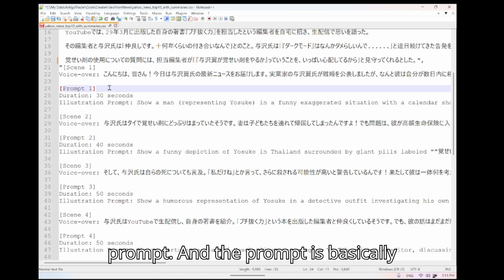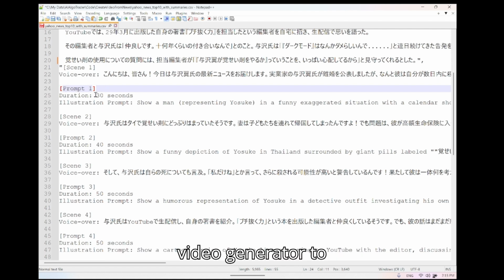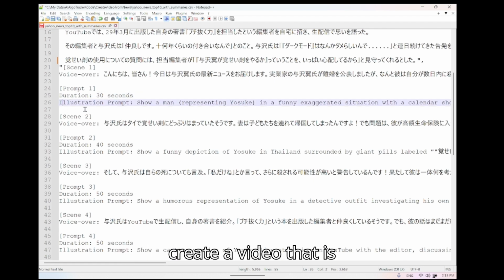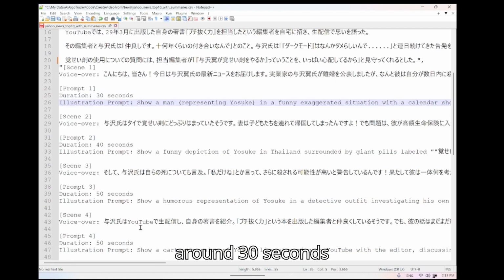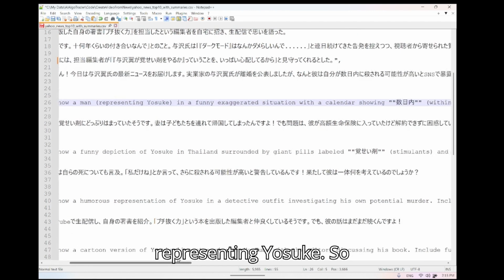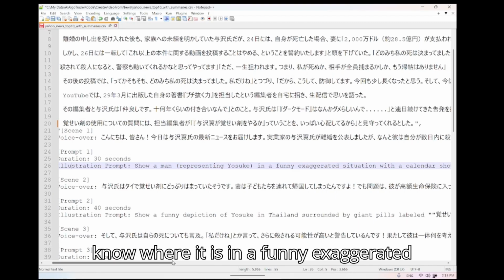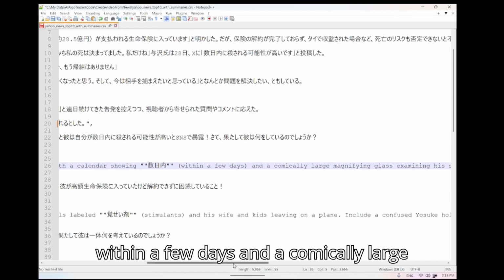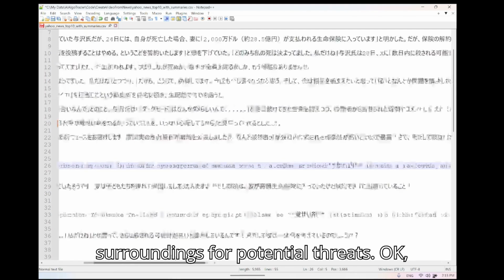I know how to create an MP3 for that. And then we have the prompt, and the prompt is basically something that I'm going to give to a video generator to say, okay, this is 30 seconds, so please create a video that is around 30 seconds. And that does represent this. So show a man representing Yosuke. I haven't seen this news yet, so I don't know where it is. In a funny, exaggerated situation with the calendar showing Sujit Senai within a few days and a comically large magnifying glass examining his surroundings for potential threats.